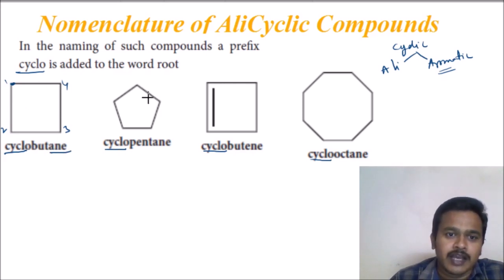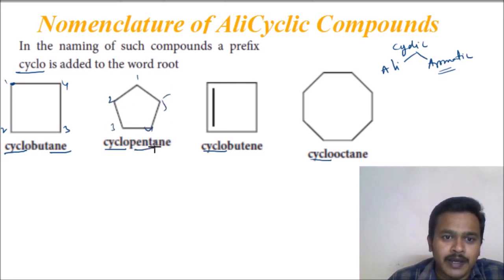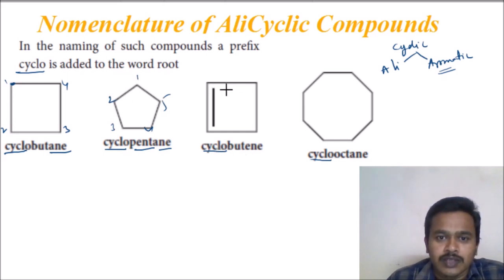And here, in this cyclic compound, how many carbons are there? 1, 2, 3, 4, 5. So pent-ANE. Why ANE? These are all saturated bonds, single bonds. C-C single bonds are there. And in this cyclic compound, how many carbons are there? 1, 2, 3, 4. But-ene.